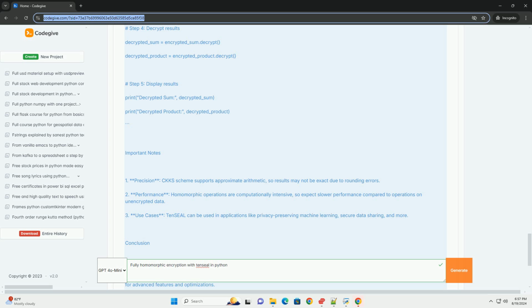References: TenSEAL documentation on Read the Docs, and Microsoft SEAL on GitHub.